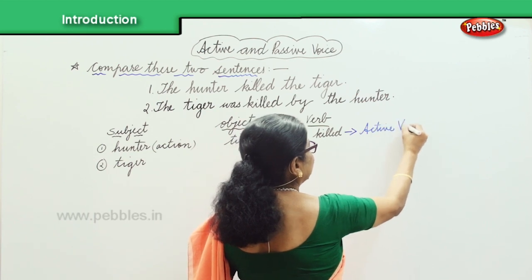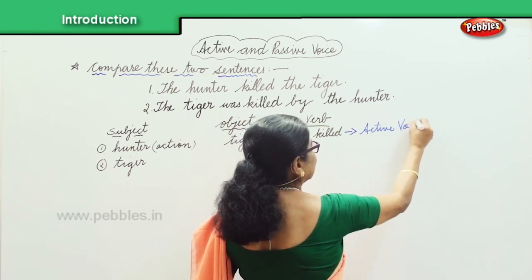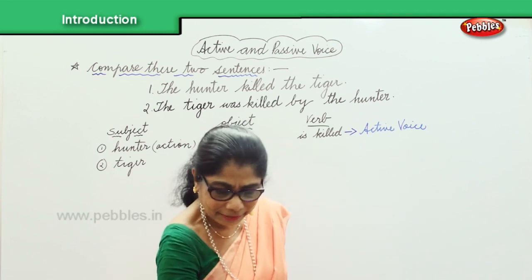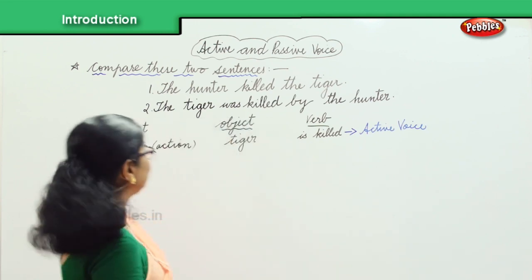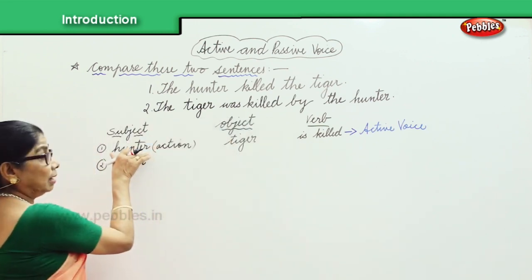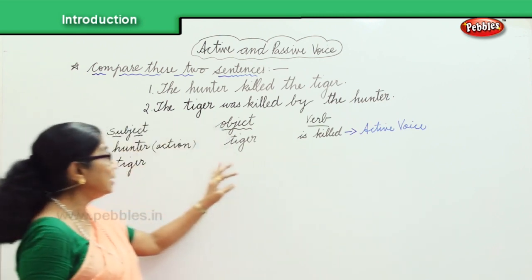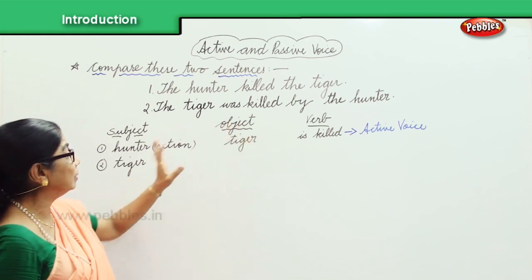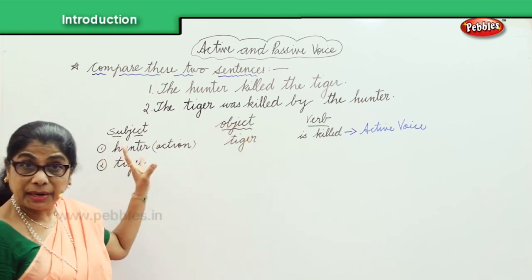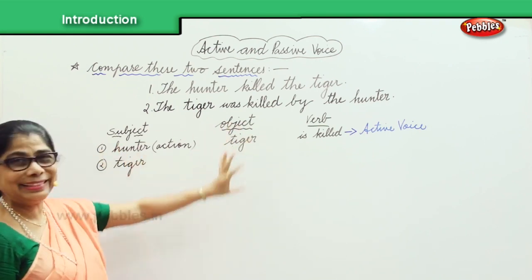Active voice. So you understood the first sentence? The first sentence is, the subject is the hunter, the verb is killed in the active voice, and the object is the tiger, the action done by the hunter to kill the tiger.